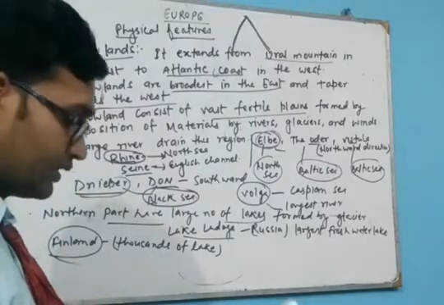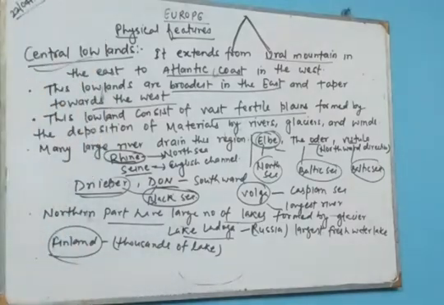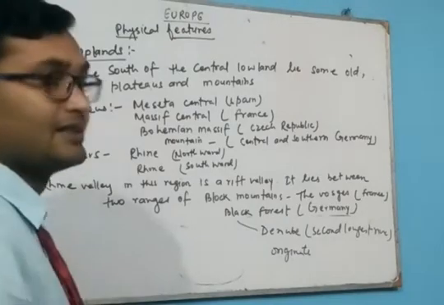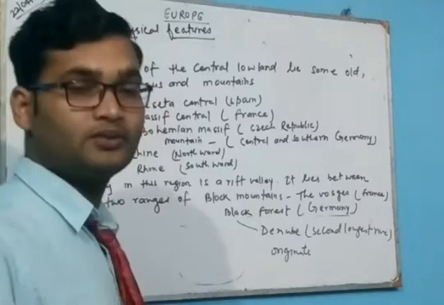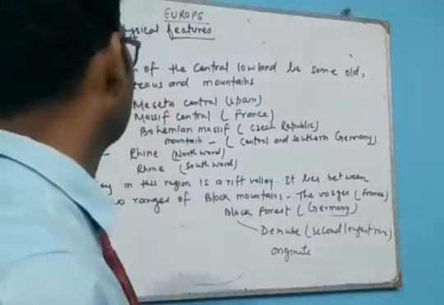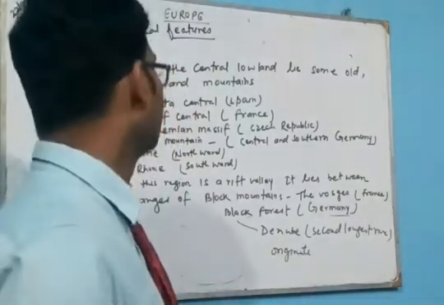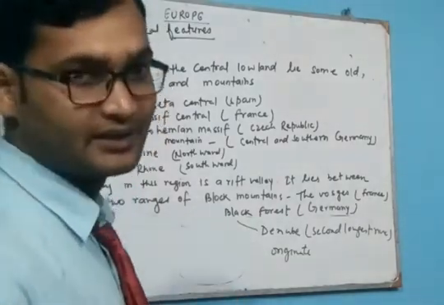Okay, now the next topic is the central upland. In the south of the central lowland there are some highlands, known as the central uplands.